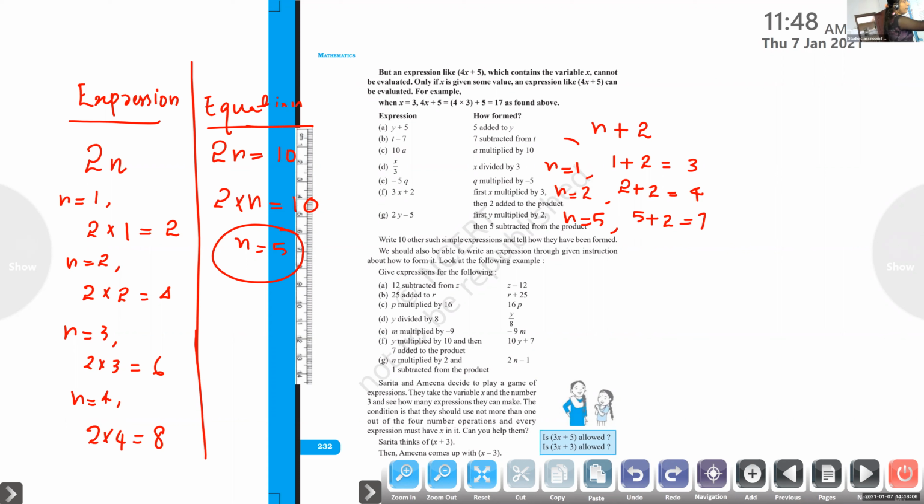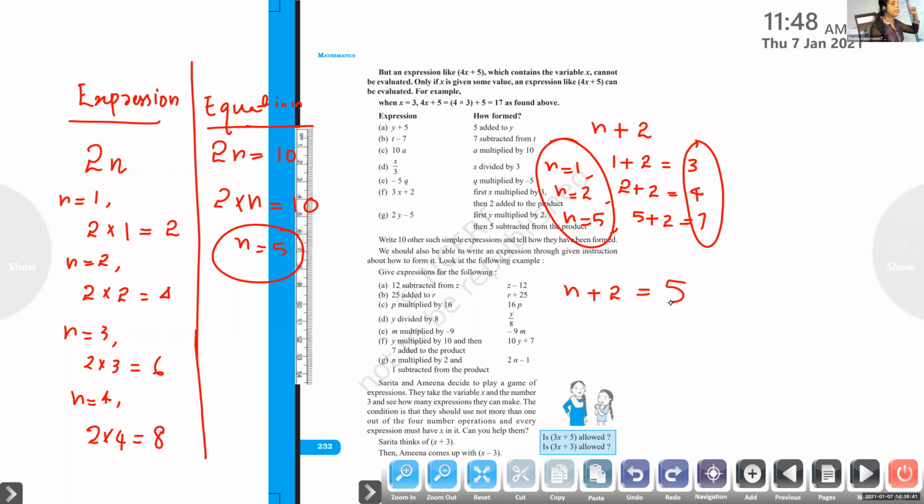So according to the variable's value, we will get different values for the expression. But in the other case, if I write n plus 2 equal to 5, is this an expression or an equation? Equation. How did you understand? There is an equal sign, then LHS and RHS. Good, very good.